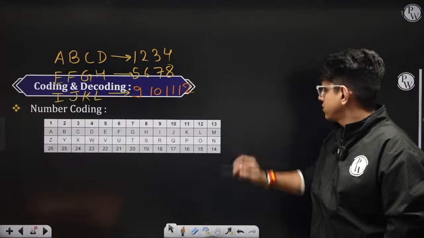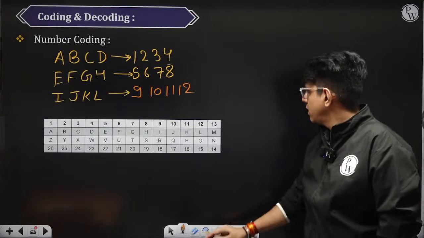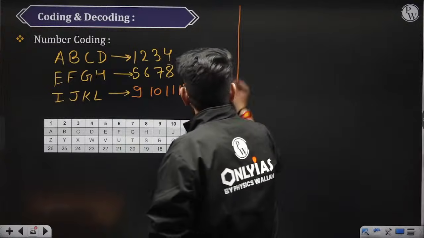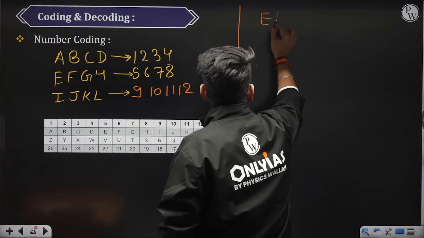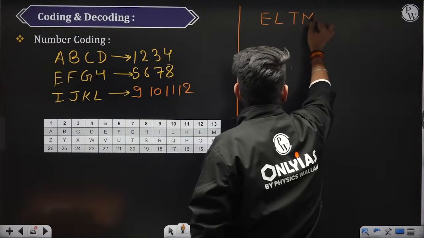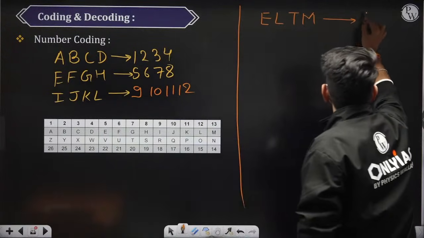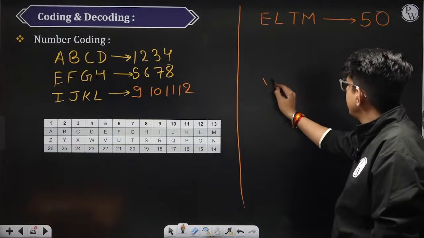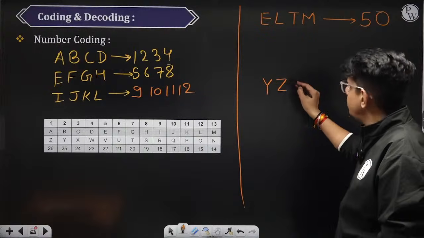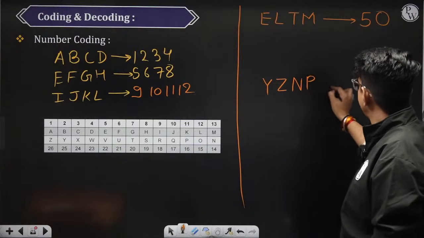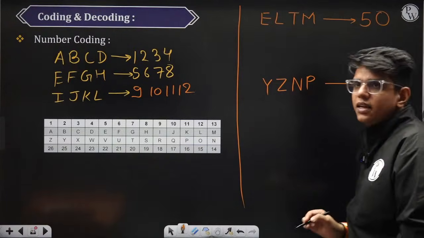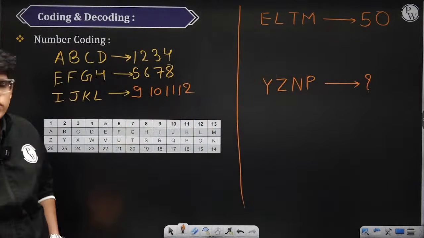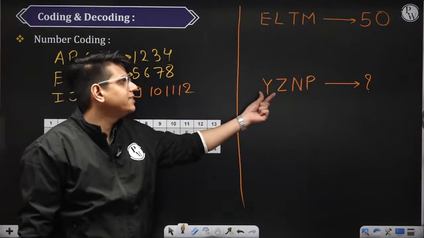Now, if I tell you the code for ELTM is coded as 50. What will be the code for YZNP? Okay. Here someone has coded ELTM as 50. So you need to find what is the code for YZNP.